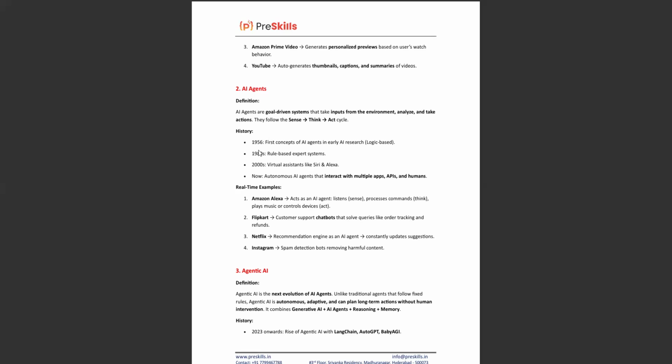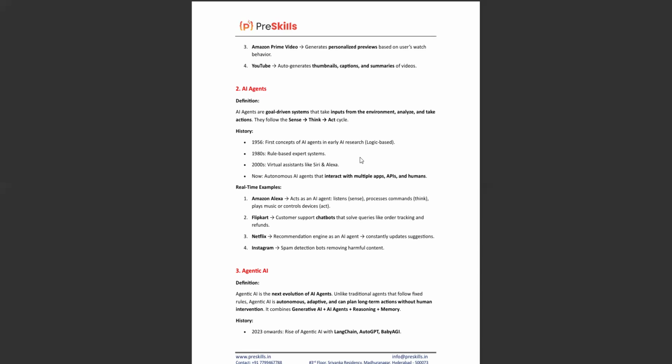The first concepts of AI agents started in 1956 in early research, using logic-based and especially text-based approaches. In the 1980s, rule-based expert systems entered, and in the 2000s virtual assistants like Siri and Alexa entered the market, which we are still using. And now we are using autonomous AI agents that interact with multiple apps, APIs, and humans.